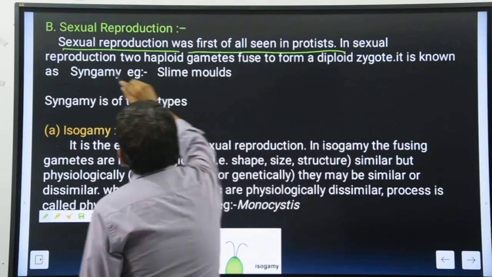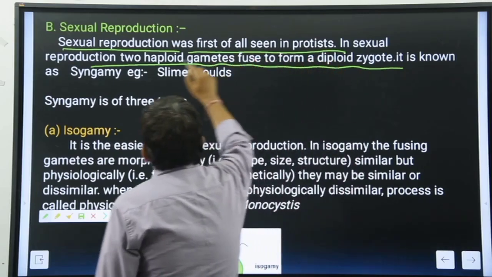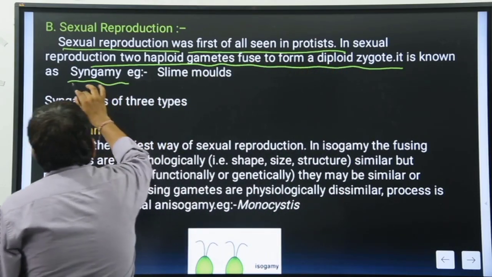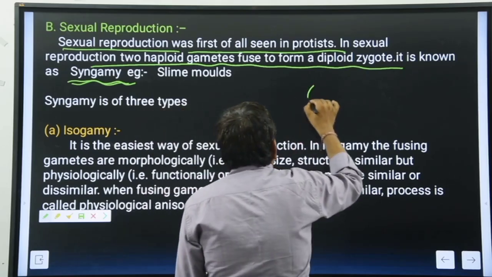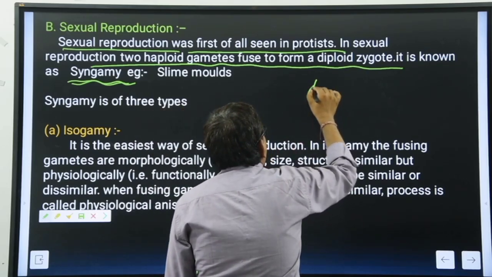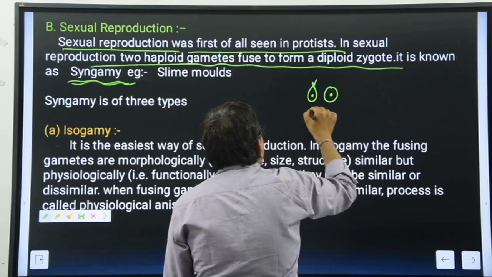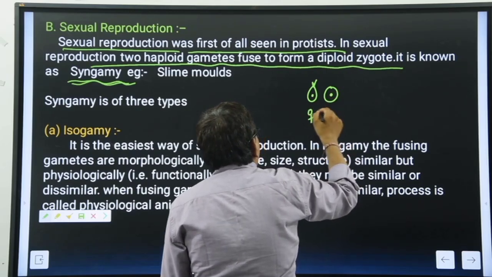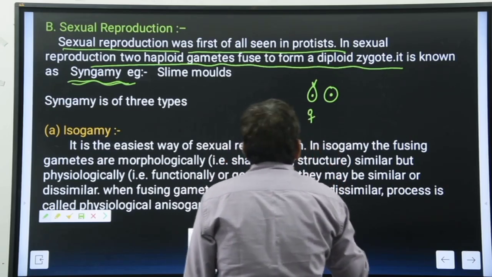In sexual reproduction, two haploid gametes are fused to form a diploid zygote. It is known as the syngamy. Syngamy, example Salamivores, it means here two gametes are formed. They may be like this, there, and here gametes, and these two gametes are formed. One is known as the male, one is known as the female. Clear? Here, male and female both are present.